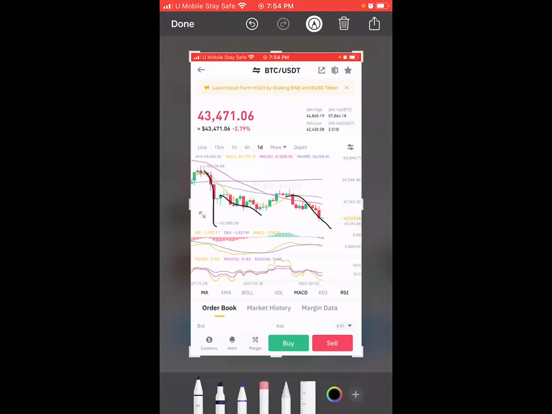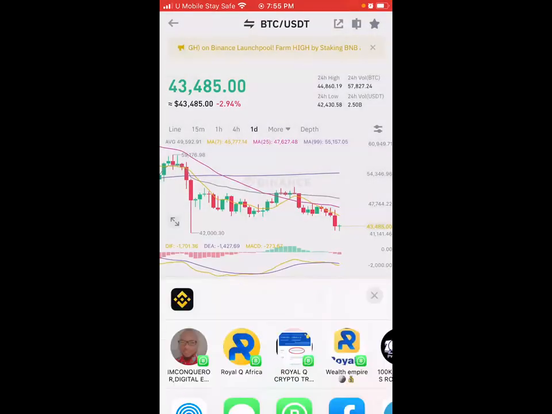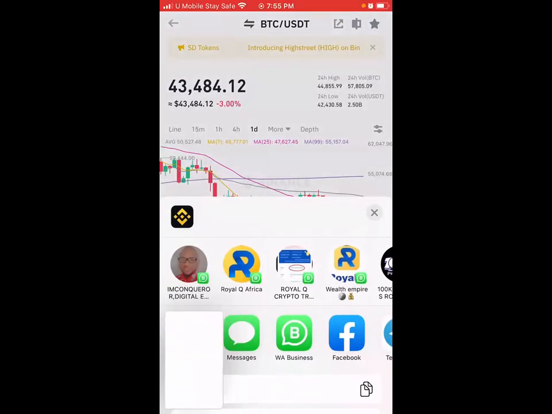It always dips. Now, because the market always dips, RoyalQ was designed to give you the best experience even as the market is dipping. And I told you initially, this RoyalQ does not trade the future of this market. It is not used to trade future trading. It is only used to trade quantitative trading.